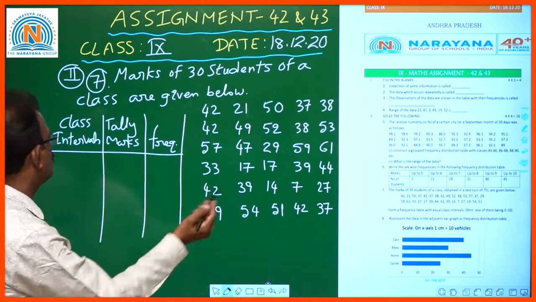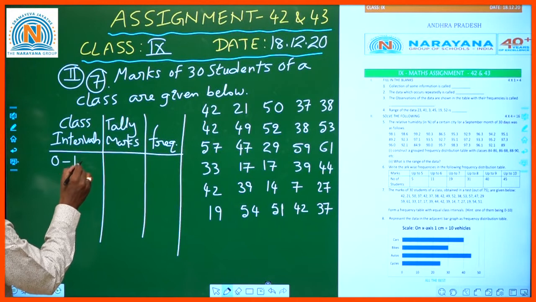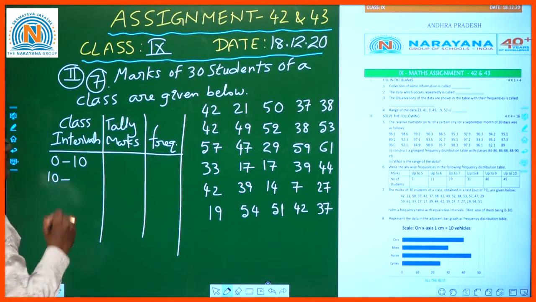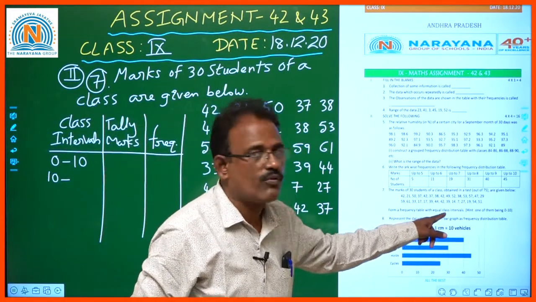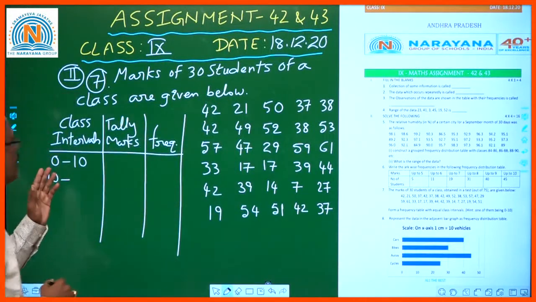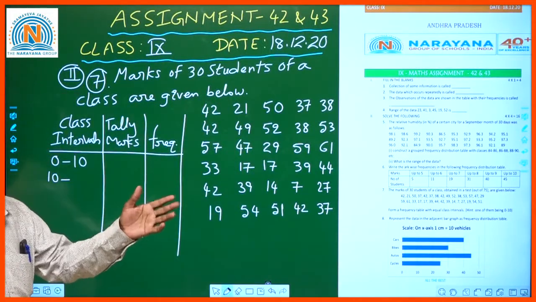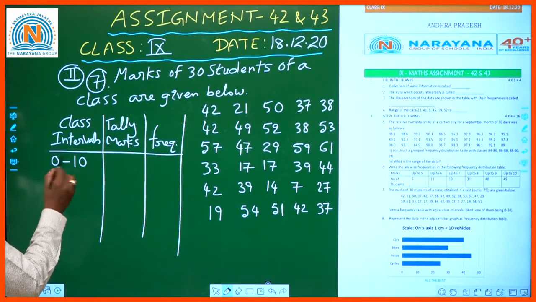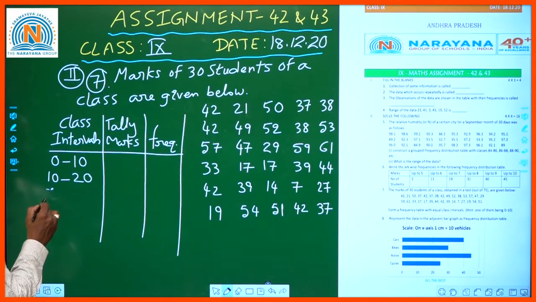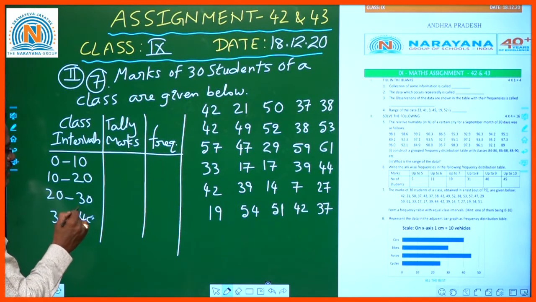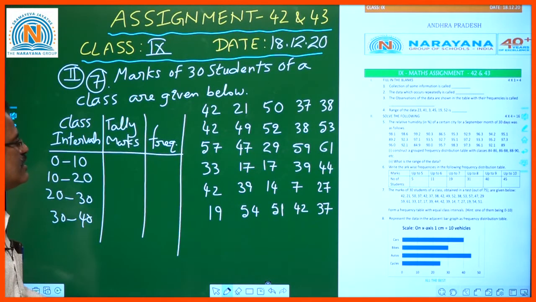Okay, so you should start with 0 to 10. They are also given with equal class intervals. You should not divide like 0 to 10, 10 to 30, 30 to 70, not like that. So 0 to 10, 10 to 20, 20 to 30, 30 to 40. How long are we going to write here? Any conclusion is there? Yes.